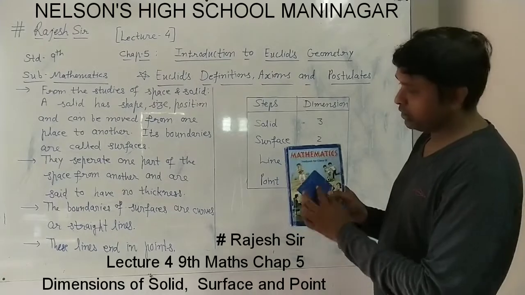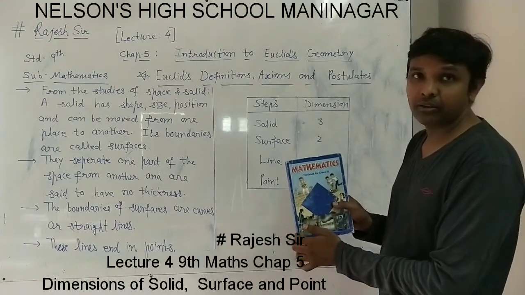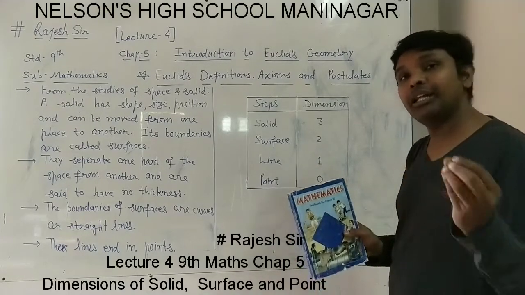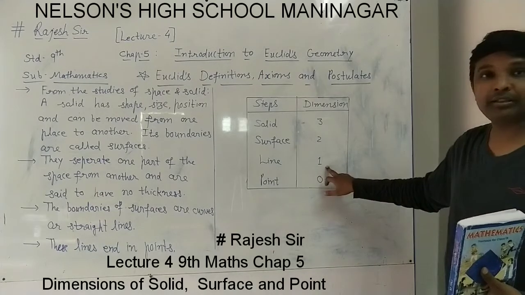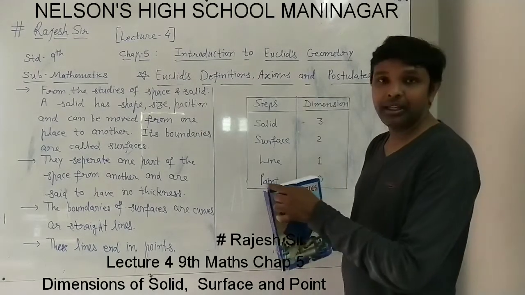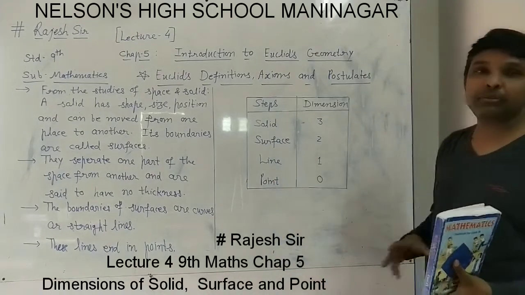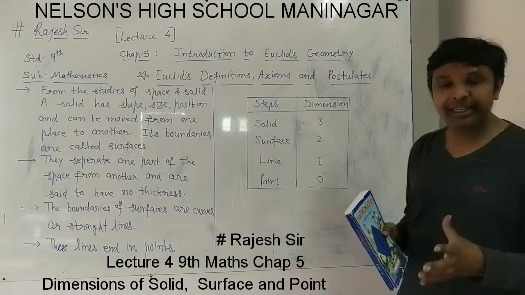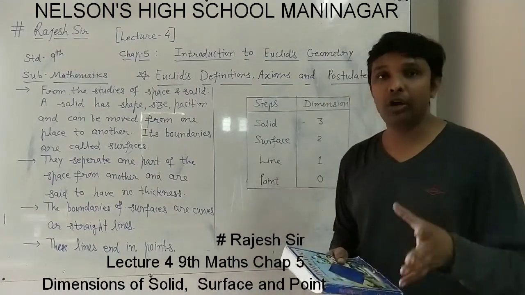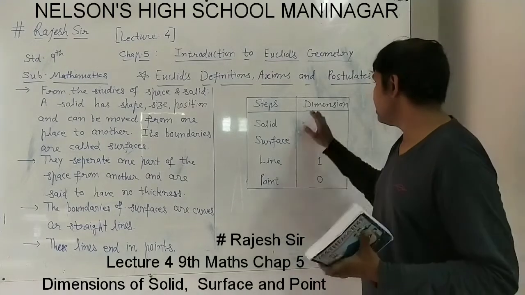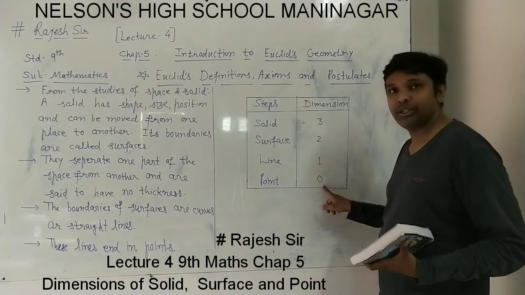Now the surfaces end at lines. A line will have only length. It will not have breadth and it will not have thickness. So a line has only one dimension, that is its length. Now where the lines end, there is a point. A point has no dimension because we can't measure it. In geometry we have seen that a point cannot actually be seen. It is very small, so we can't measure it. So the dimension of a point is 0.